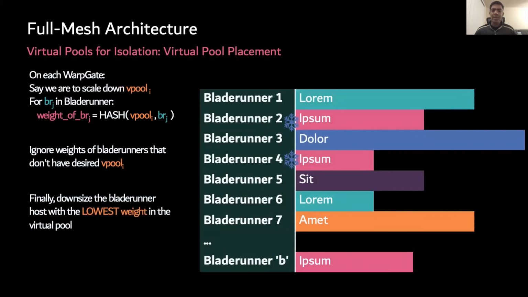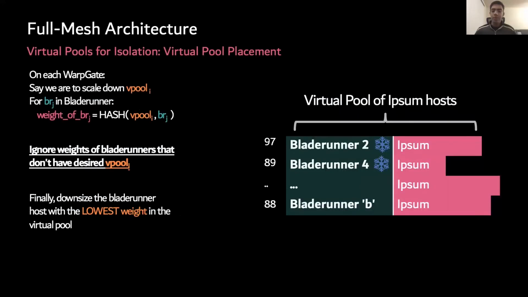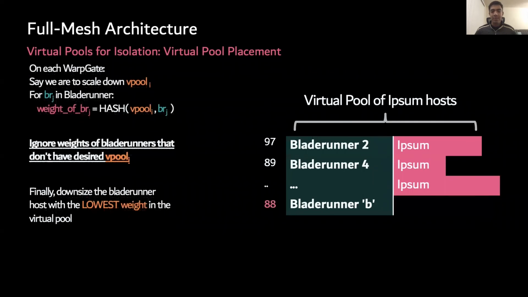Let us now look at a scaled down example. Here we see that Ipsum on Blade Runner number 2 and 4 are underutilized, triggering a decision to scale down. Since we ignore hosts that don't have the desired virtual pool, we end up with this simplified view. We use rendezvous hashing again to compute the weights. Since Blade Runner B has the lowest weight, all WarpGates will request that Blade Runner host to stop serving Ipsum. Once scale down is complete, we notice that Blade Runner B is no longer serving Ipsum. The traffic served by Blade Runner B is now served by other Ipsum Blade Runners, better utilizing resources.